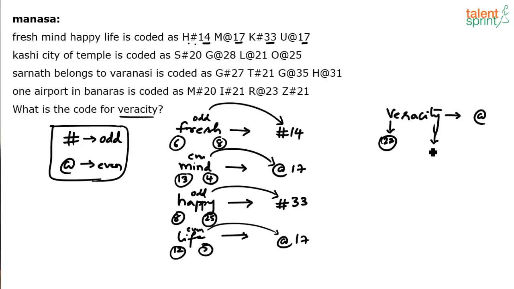And Y is 25. The sum of these two, 22 and 25, is 47. So the number will be 47. So I'll check the options. If there's only one option which has @ 47 in the answer, it can be considered as the final, correct answer. If there are multiple options, then we'll have to identify the letter as well.